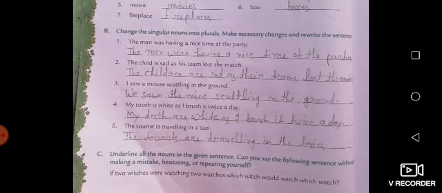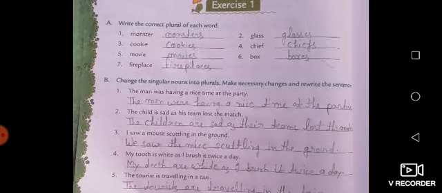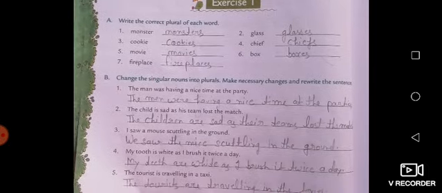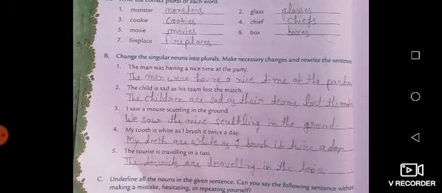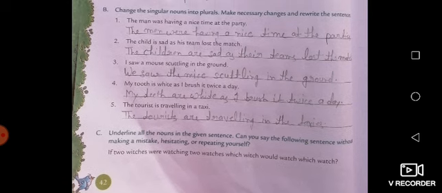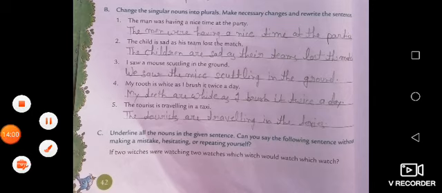You all have to fill these exercises in your books, as I have done. You also have to do the same. So the next is: underline all the nouns in the given sentence. Can you say the following sentence without making a mistake, hesitating or repeating yourself? So you have to do nothing here.